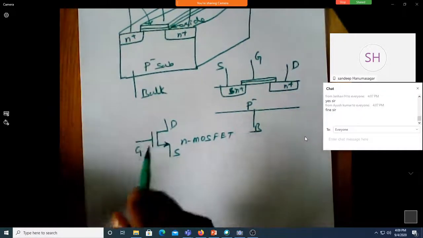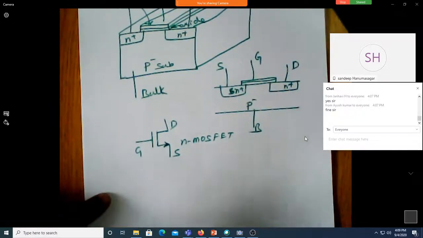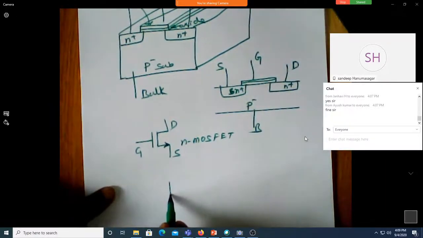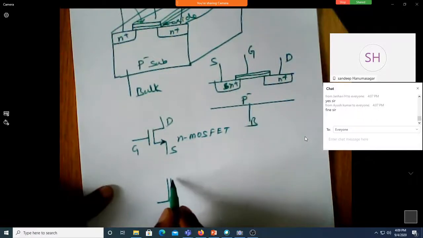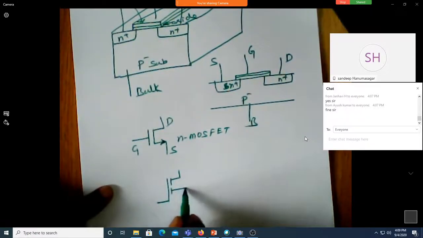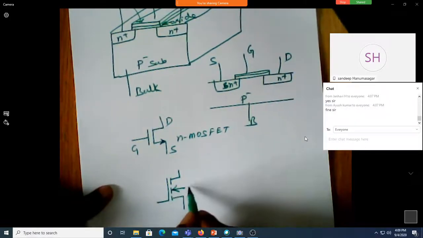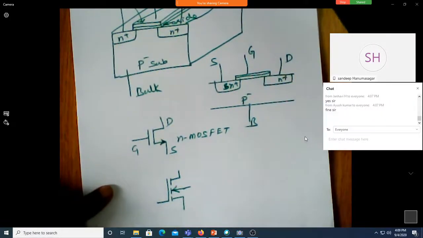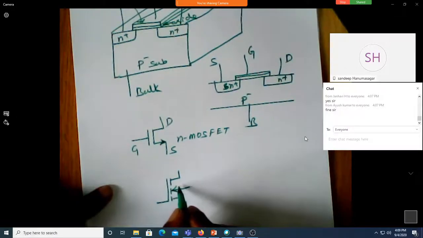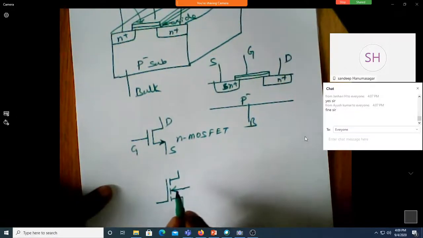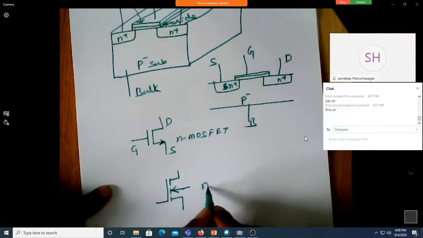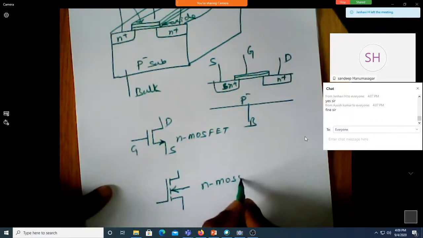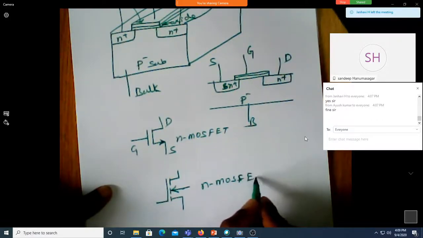The symbol that you saw in LTspice was something like this, if I'm not wrong. It was going like this. Because this is pointing inwards, it is a P substrate, but it is still an NMOS. This is still an N MOSFET symbol.